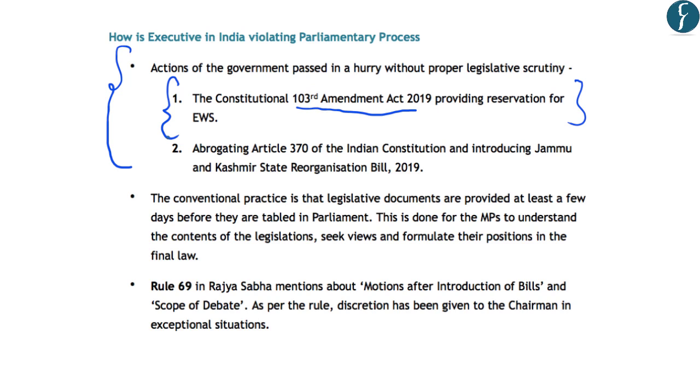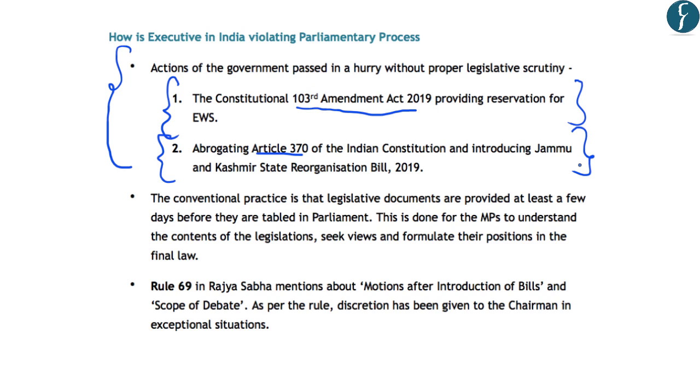And secondly, the decision of abrogating Article 370 of the Indian Constitution and introducing the Jammu and Kashmir State Reorganization Bill 2019. And this too was passed in a hurry and was introduced without legislative scrutiny. Now, what are the conventions regarding passing of a bill in the Parliament?